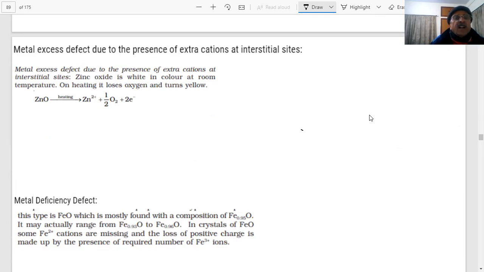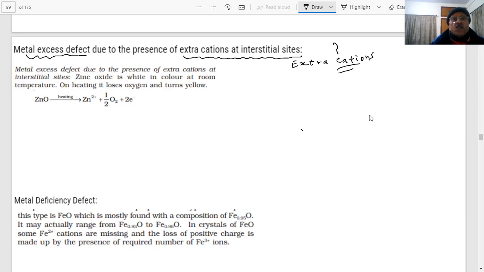There can be metal excess defect due to presence of extra cations at the interstitial sites. How will you get extra cations, students? It is still metal excess. Extra cations, students. Where will the extra cations come from?